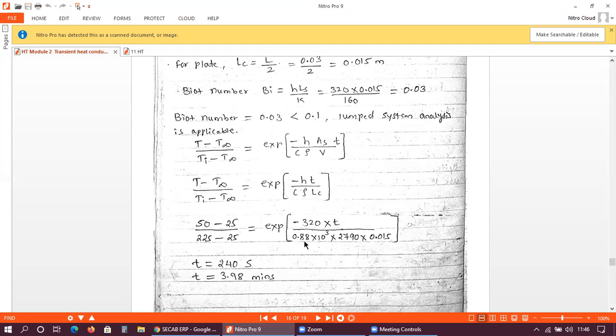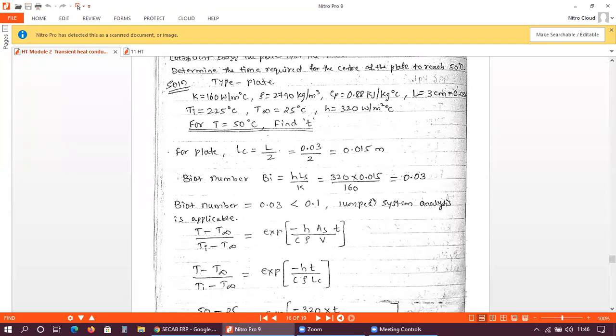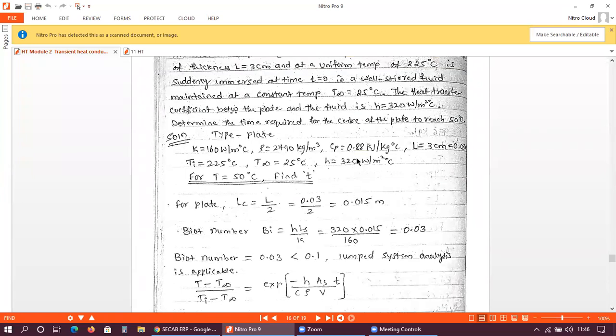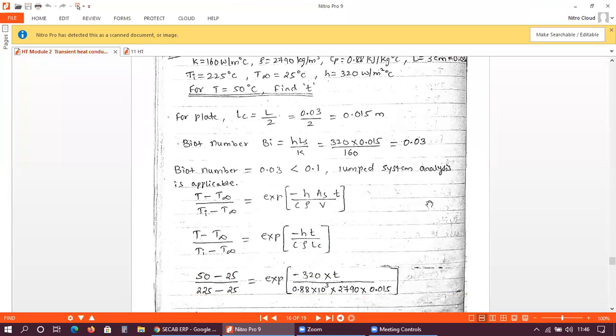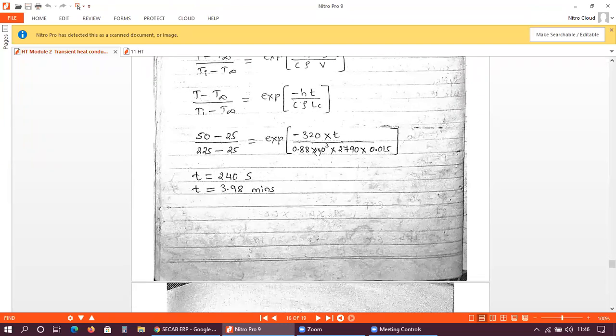Cp is given as 0.88 kilojoules, so it has to be converted into joules per kg degree Celsius. That's why it is multiplied by 10 raised to 3, into rho, the density of the material, which is 2790, into characteristic length 0.015.